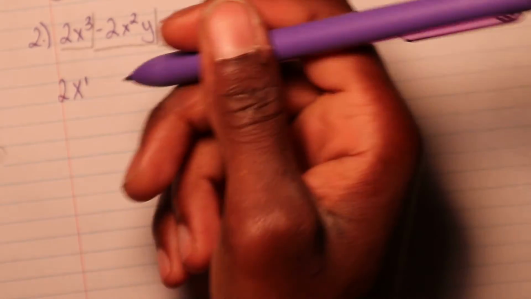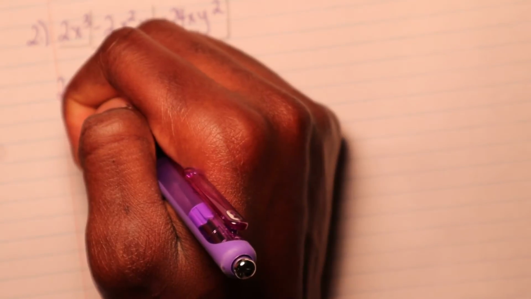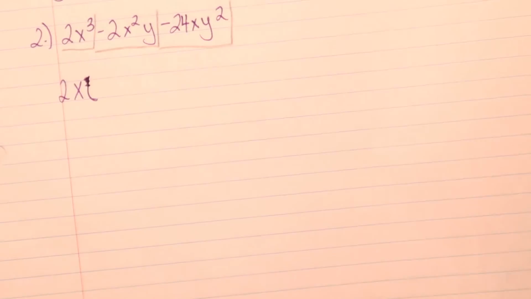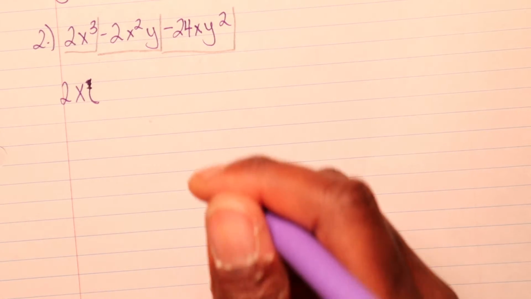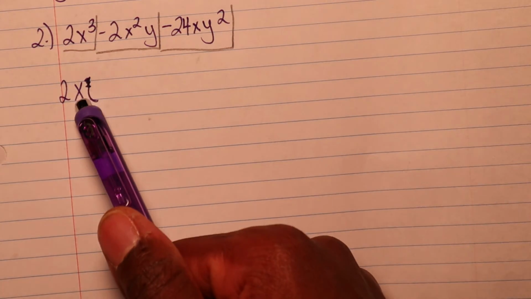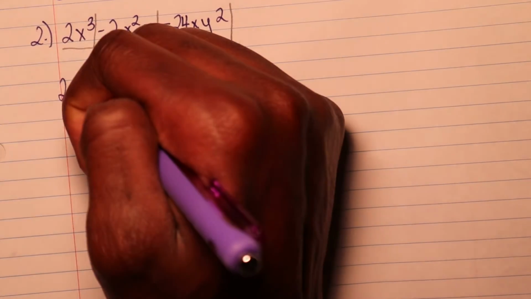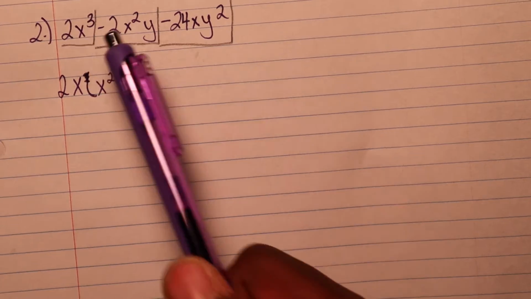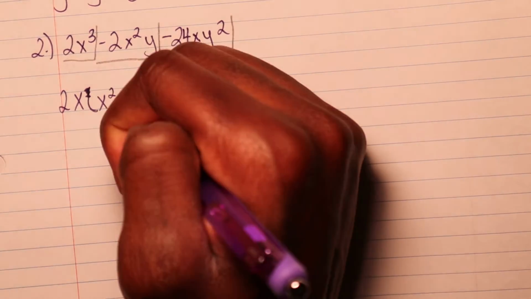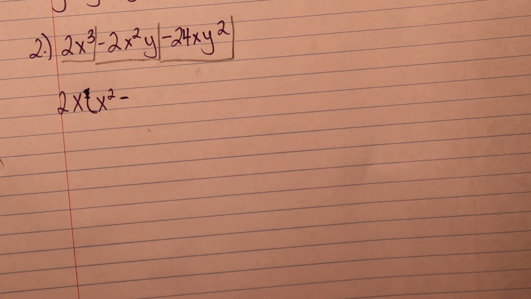Now that we have it established, remember this is just x to the 1, so don't overthink it. I'll take that out for any confusion. I'll put parentheses right here. Same rule as we just did. So x squared, x1, times what will give us this x cubed? Well, we need x squared right there, because when we multiply these 2, it brings us back to the original problem. Now that's established, we bring a minus sign out in front, and the same rule applies. So how do I proceed?